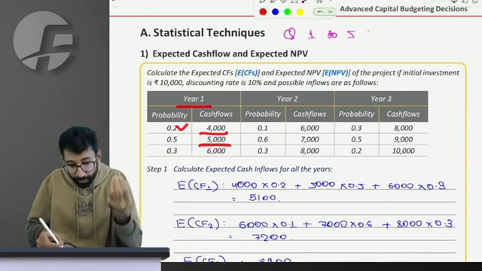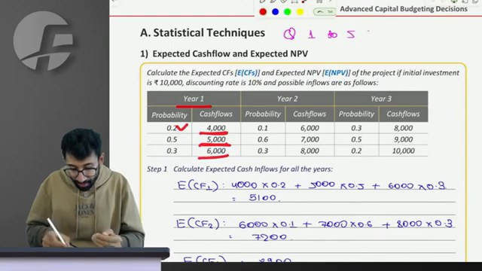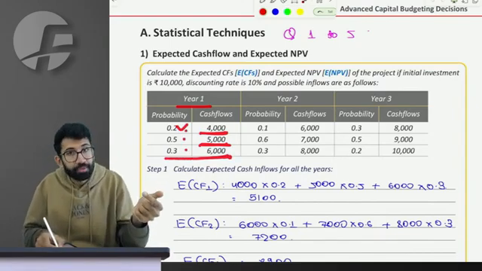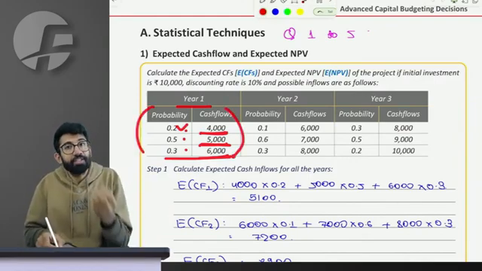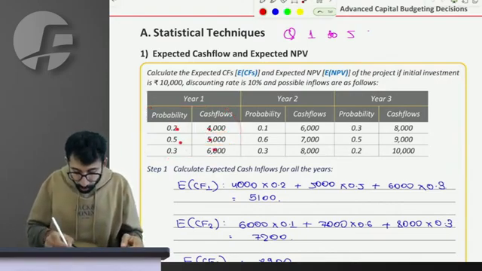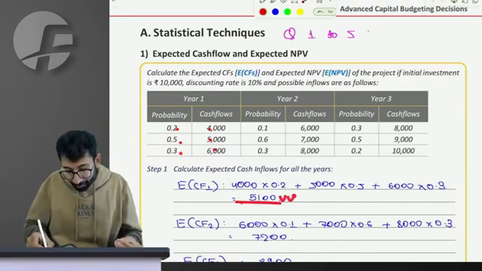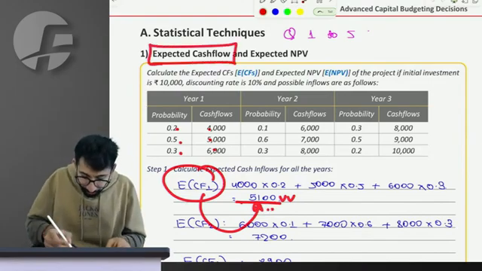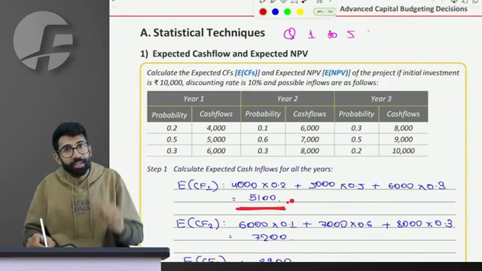I might receive 4,000, or I might receive 5,000, or I might receive 6,000, the probability of which is this. So if you have the possible cash flows and the probability of their occurrence, then on an average, using statistics, can you tell me how much cash flow you are expected to receive? Sir, 4,000 into 0.2, 5,000 into 0.5 and 6,000 into 0.3, when you add, it becomes 5,100 as the expected cash flow of year 1. So you have learned to calculate, using probability and possible cash flow, how much cash flow you are expected to receive.